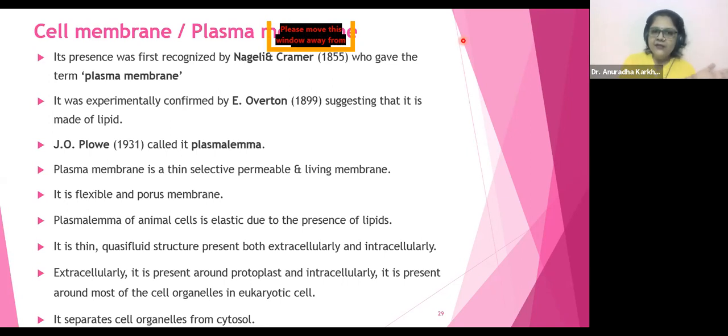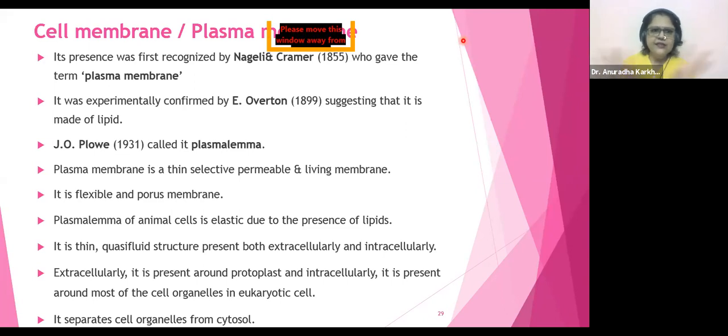It separates the cell organelles from the cytosol. Cytosol means cytoplasm. ठीक है, तो जैसे मैंने बोला था हॉल विद अ वॉल, तो जब हॉल्स के बीच में हम वॉल्स बांधेंगे तो उसी एरिया को हम अभी डिवाइड कर रहे हैं इनटू बेडरूम, किचन एंड लिविंग रूम, समथिंग लाइक दैट. So you're separating the cytoplasm from the cell organelle because of the presence of this plasma membrane.